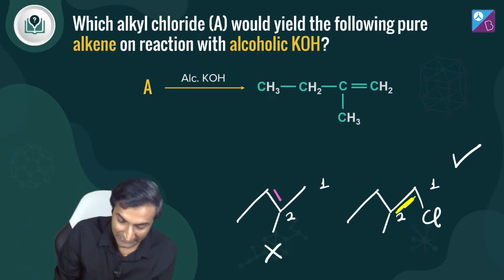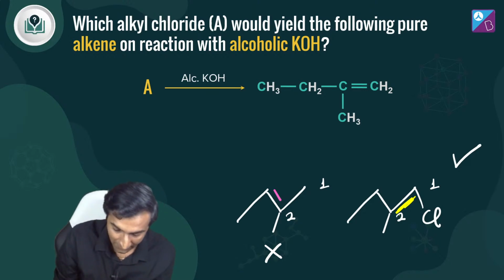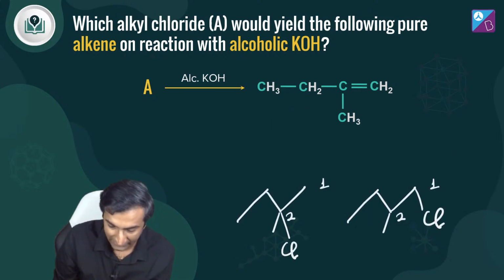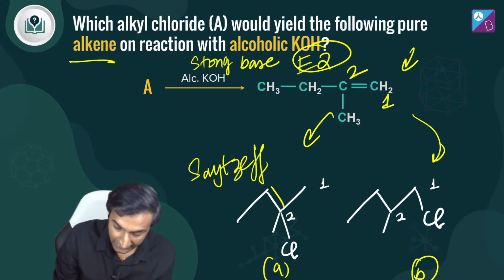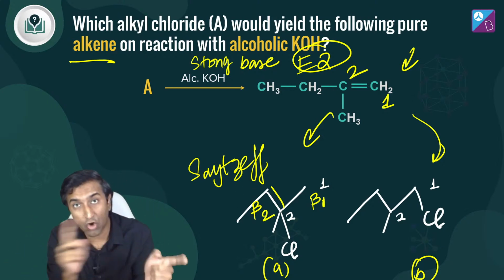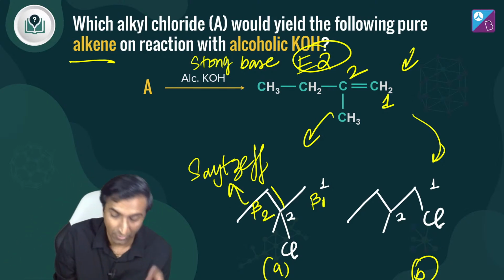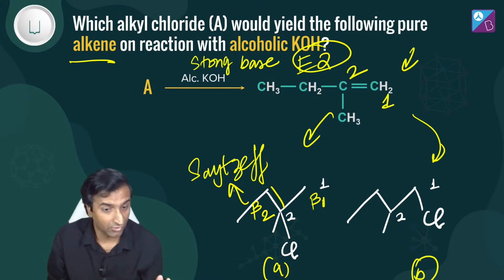देखो, in this case, there are two beta hydrogens. Okay, if I put a chlorine over here, let me go back there. एक बार फिर से दिखाता हूँ ताकि कोई doubt हो तो. देखो, this is beta over here and there is beta over here. So let's call this beta 1 and beta 2. So there are two of them. जब competition है तो Saytzeff product होगा. ठीक है? Asphalt, do you follow?